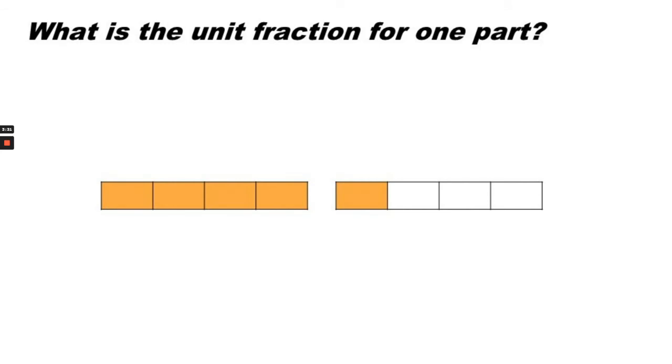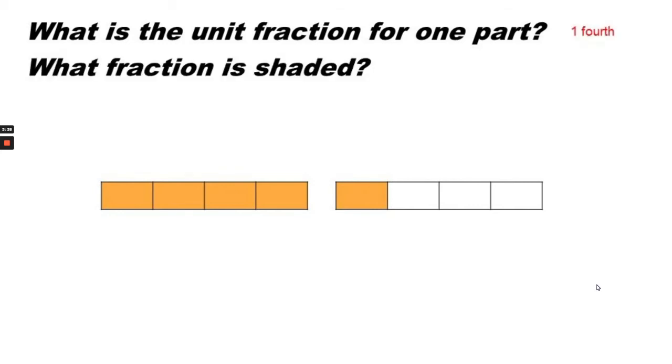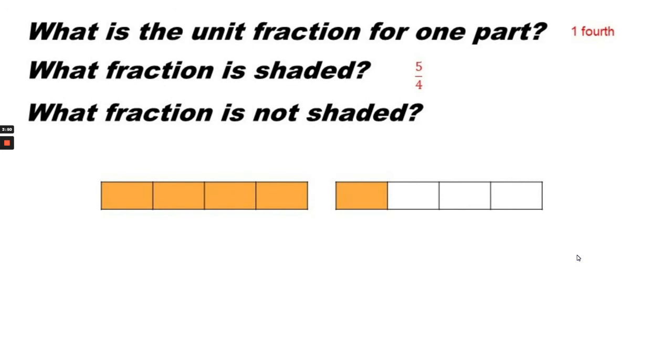What is the unit fraction for one part? One-fourth, because there are 4 parts in one whole. So what fraction is shaded? 5 fourths. What fraction is not shaded? 3 fourths.